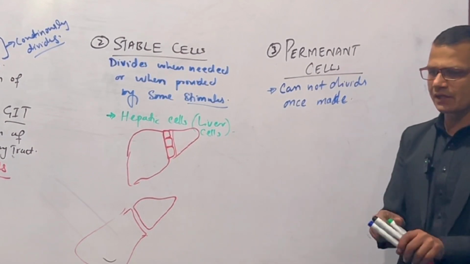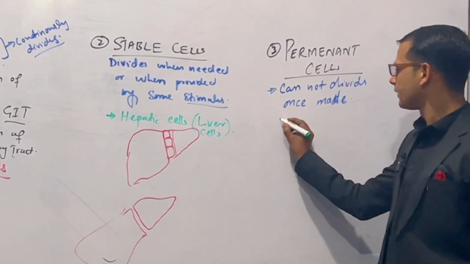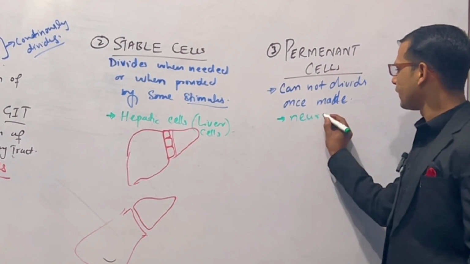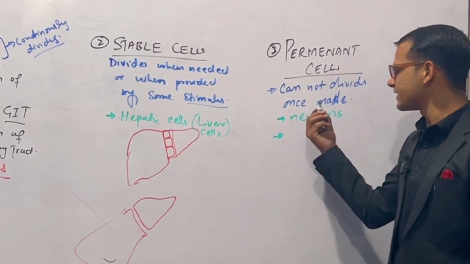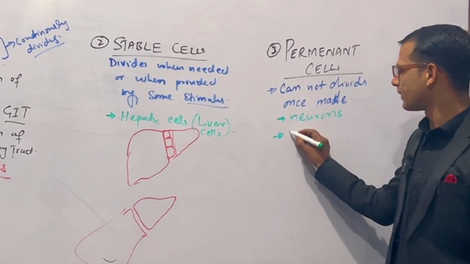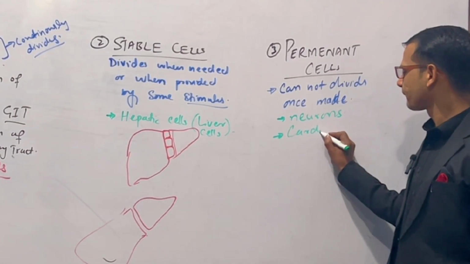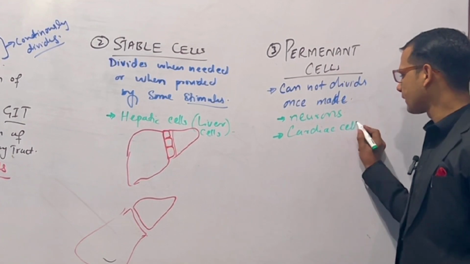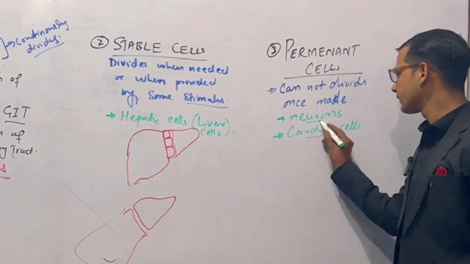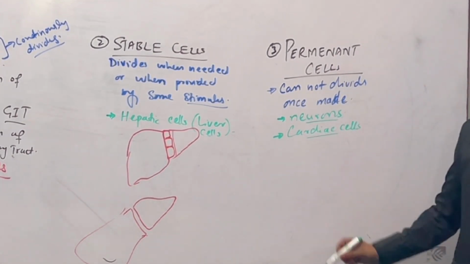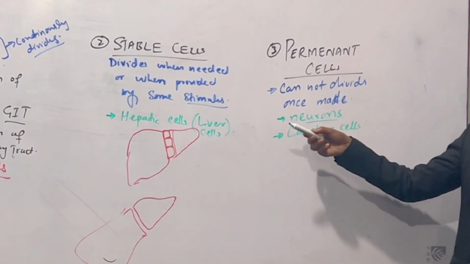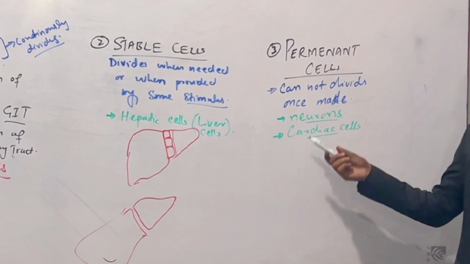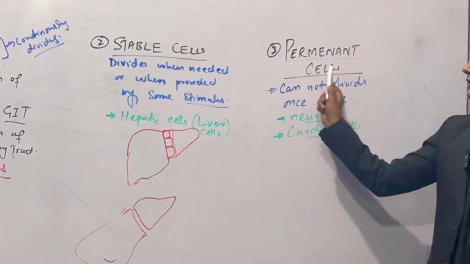The best example is neurons. Second is cells of the heart, myocardium, cardiac cells. So these cells cannot divide in their lifetime once made, right? These are called permanent cells.